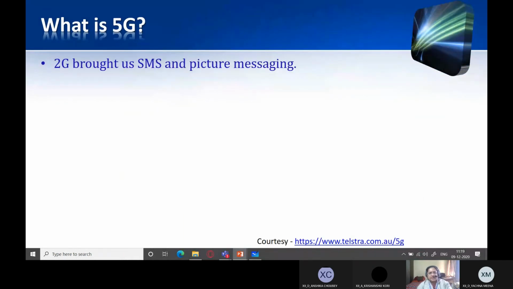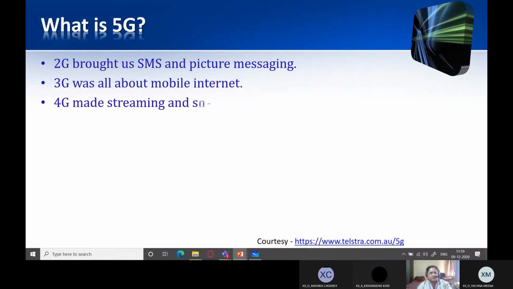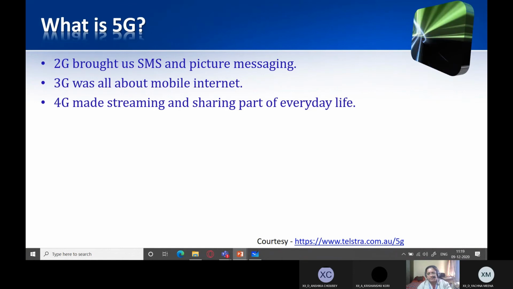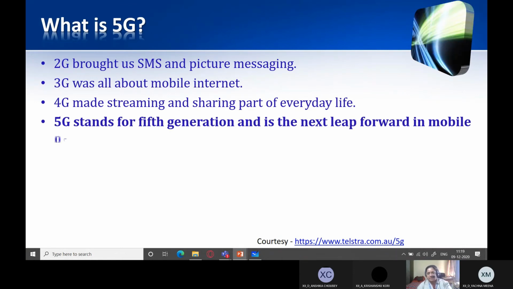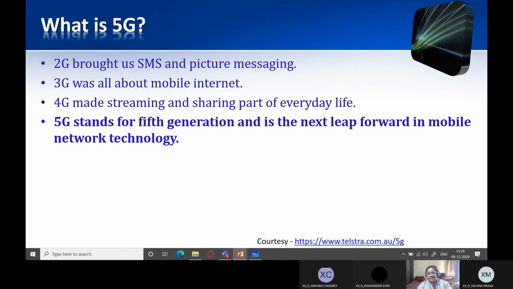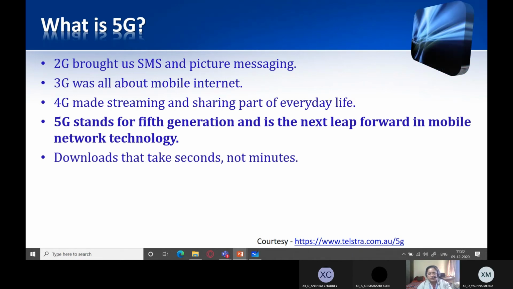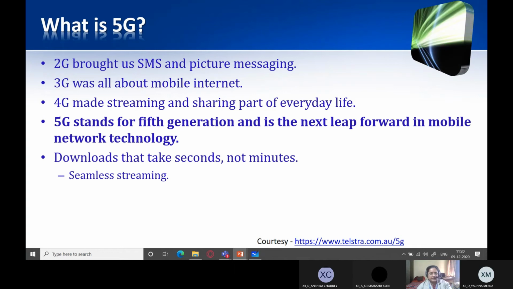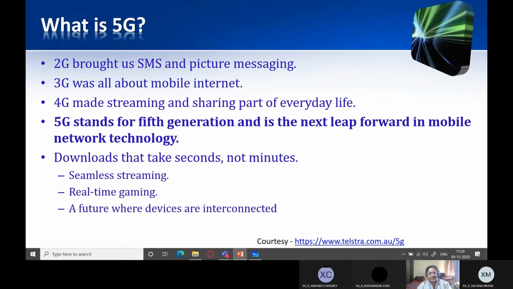2G brought us SMS and picture messaging. 3G was all about mobile internet. 4G made streaming and sharing part of everyday life. 5G stands for fifth generation and is the next leap forward in mobile network technology. Downloads that take seconds, not minutes. Seamless streaming, real-time gaming, a future where devices are interconnected.